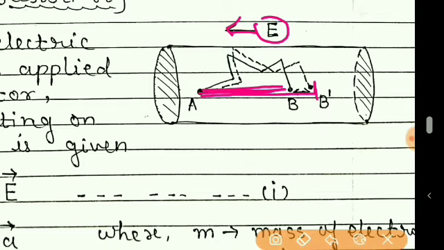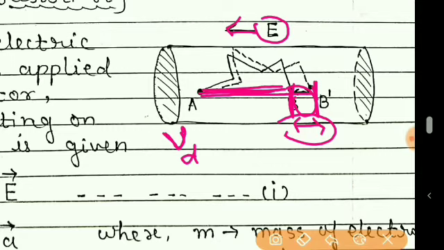Earlier it was only up to B. So in the presence of electric field, this much displacement is extra, or the resultant displacement can be considered this much, and for this displacement it will take some time also. Displacement upon time is velocity, and this velocity is called the drift velocity Vd.